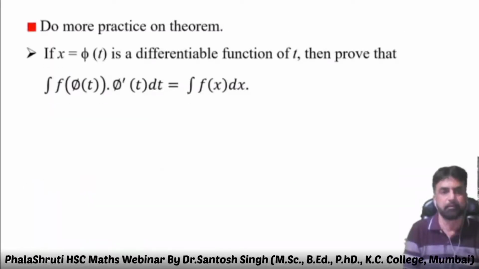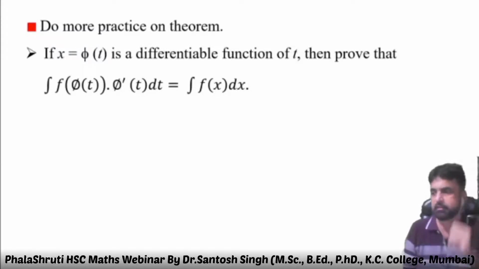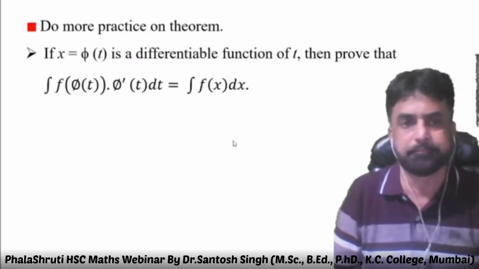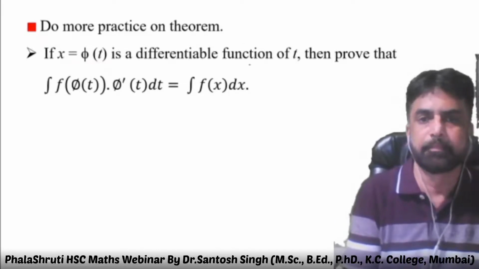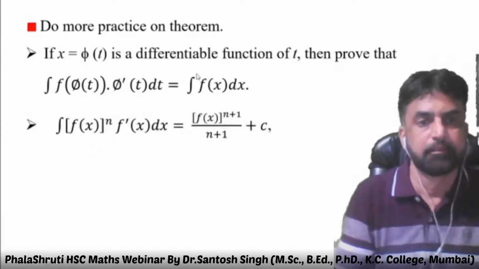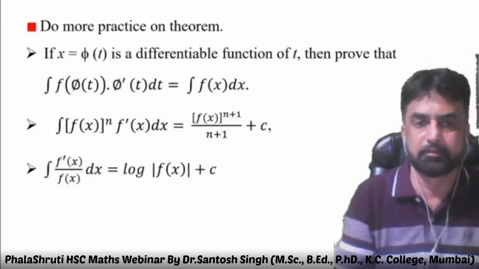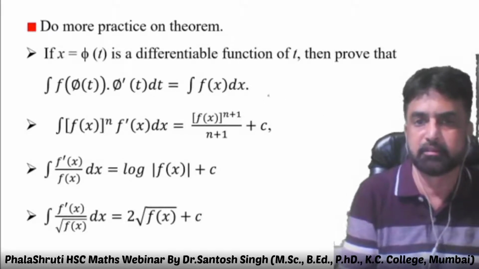Then do more practice on theorems. Again, one theorem will be asked from this chapter. The theorem is: if x is a function of t, then prove that the integral of f of phi t, phi dash t is equal to the integral of fx dx. Then there are three corollaries based on this theorem.